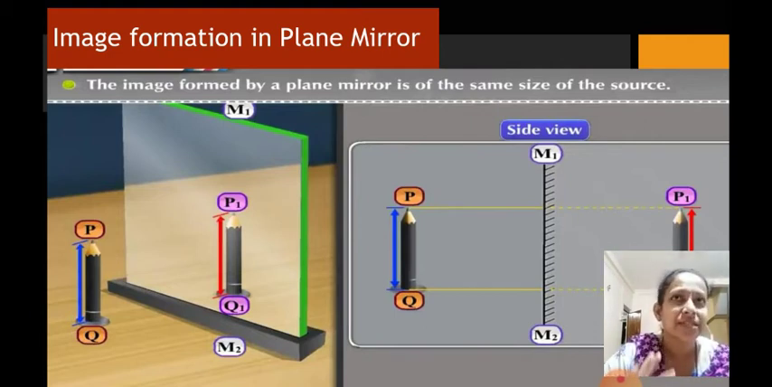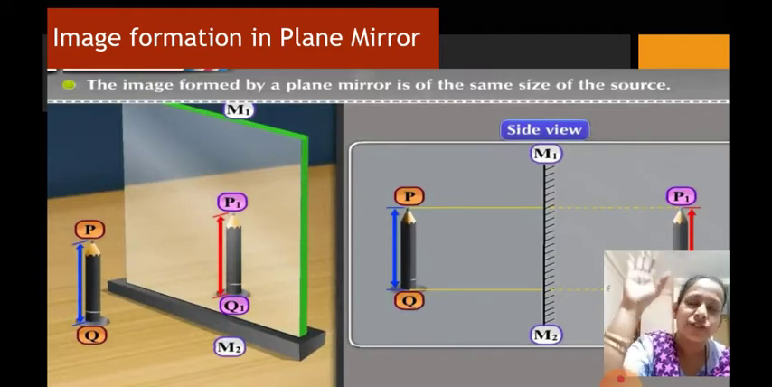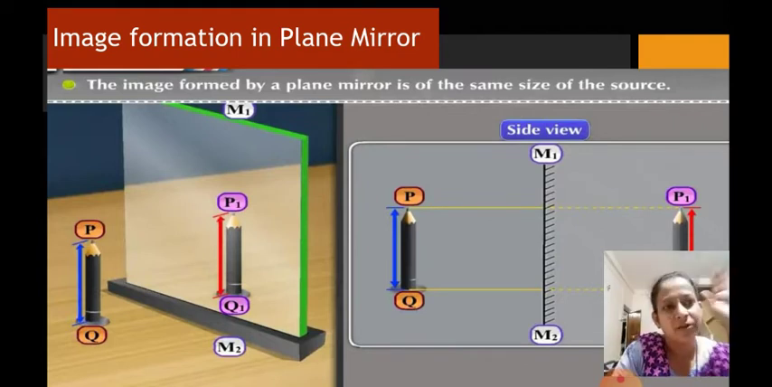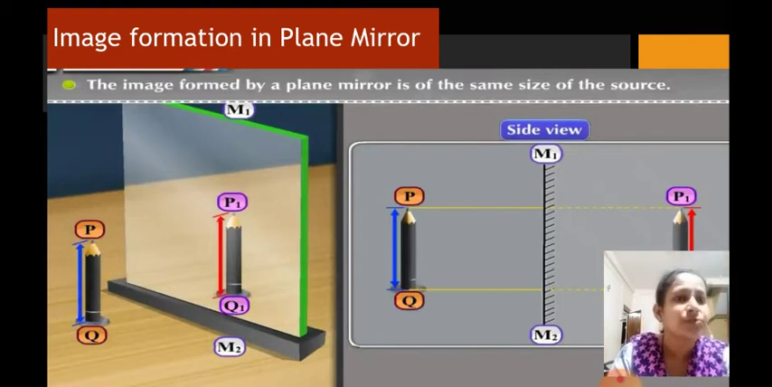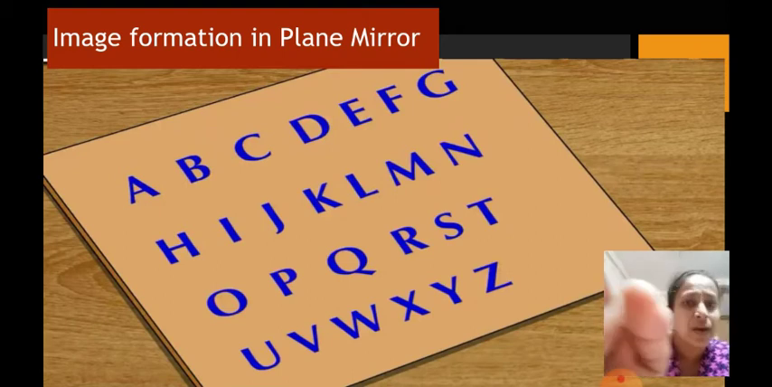Now you might have seen sometimes that you raise your right hand and it appears to be your left hand in front in the plane mirror. Now why this is happening, let us try to find out. So for that we will do a small activity here.